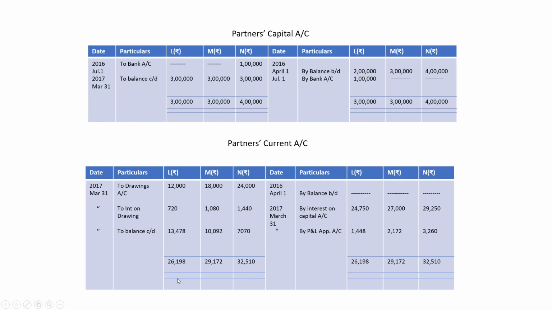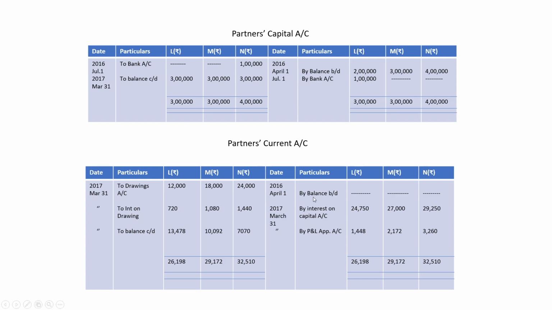And after that, we'll make fixed capital account and the current account. First, we'll transfer the balance 2 lakh, 3 lakh, 4 lakh because the account shows credit balance. Then additional capital by L will be credited and the drawings out of capital by N will be debited, and the balancing figure will be rupees 3 lakh each. Closing figure.